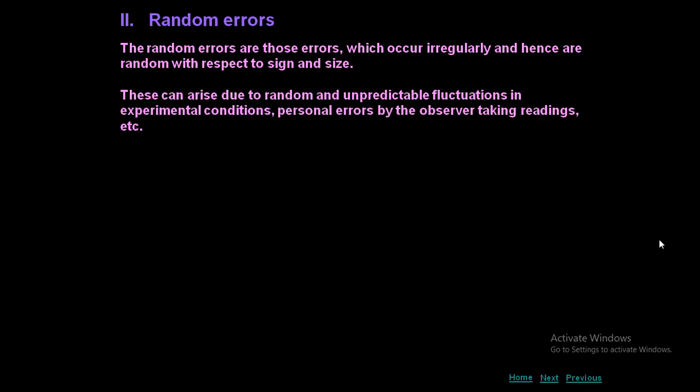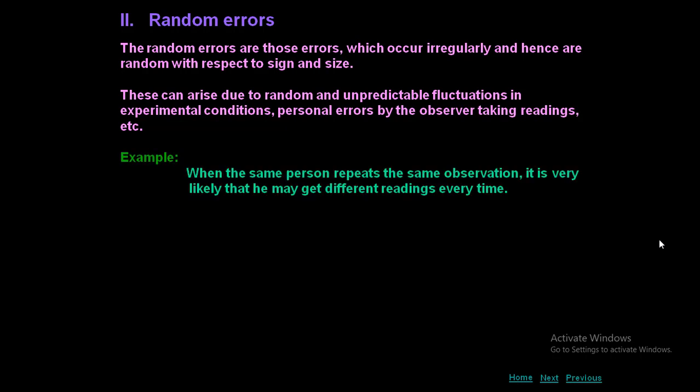These can arise due to random and unpredictable fluctuations in experimental conditions, personal errors by the observer taking readings, etc. Example, when the same person repeats the same observation, it is very likely that he may get a different reading every time. As I mentioned in the example, whenever you want to measure the value of acceleration due to gravity, 3 times you perform and you get 3 different values. It is just because of random error.